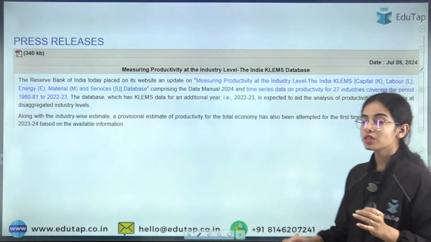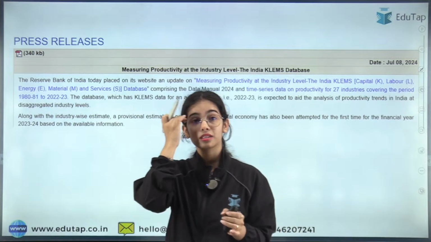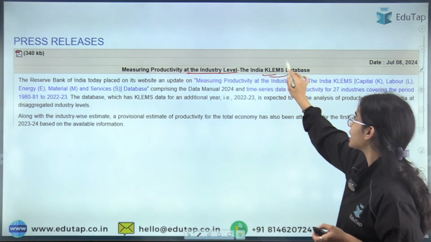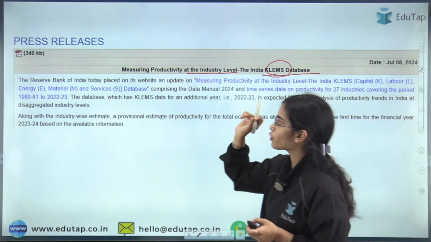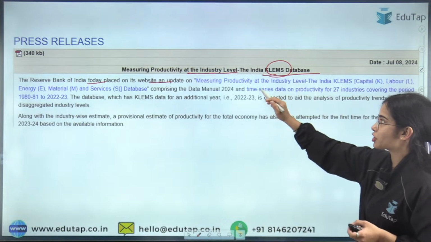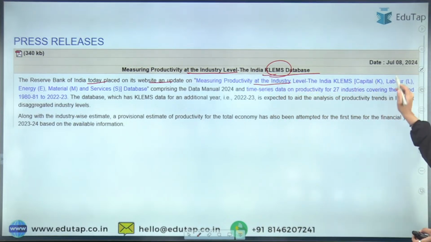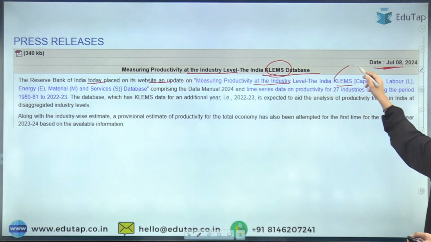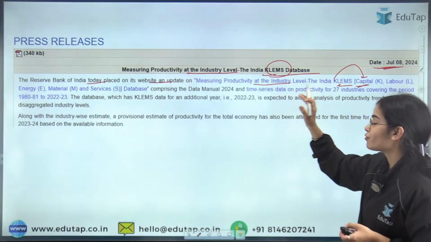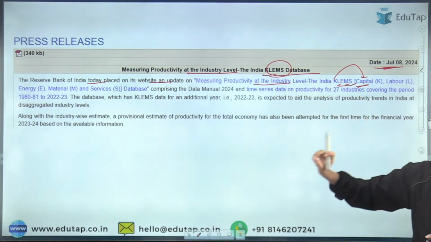Okay. Now coming to measuring productivity at the industry level, the India KLEMS database. First of all, the Reserve Bank of India has placed on its website an update on measuring productivity at the industry level. This was released in July. Okay, KLEMS is nothing else: K stands for capital, L for labor, E for energy, M for material and S for services.